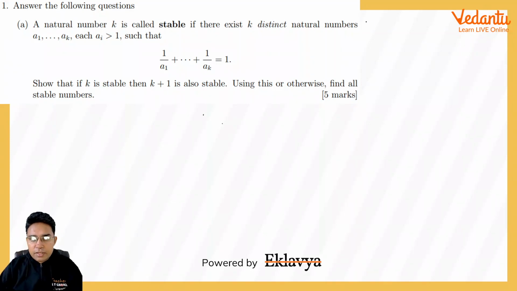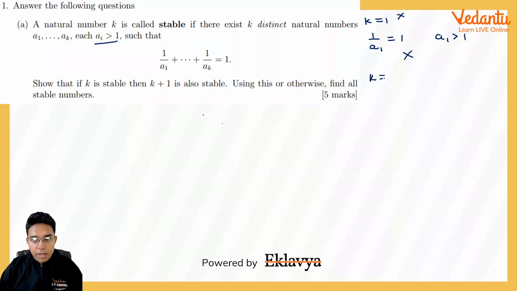So let us first check for k equal to 1. If k is 1, then we will be taking only one number, that is a1. So 1 upon a1 should be 1. But because of the condition that a1 has to be greater than 1, this is not possible. So k equal to 1 cannot be a stable number.